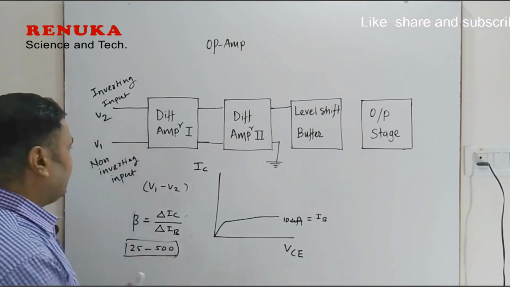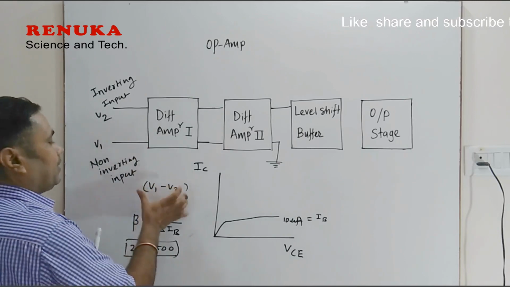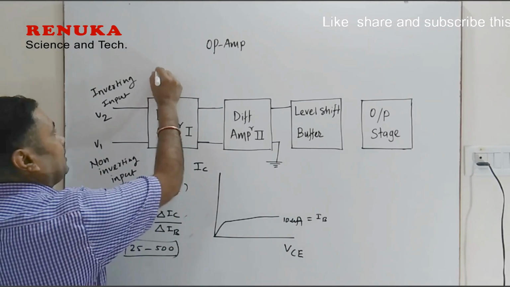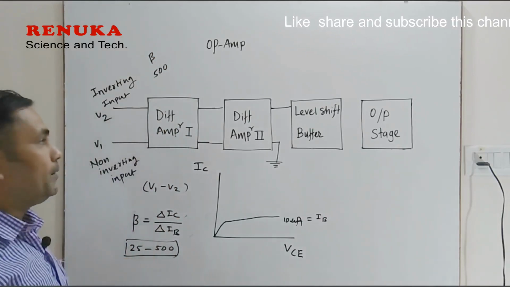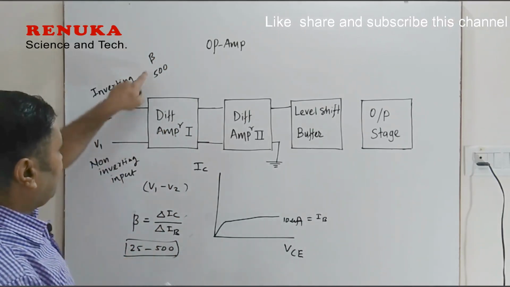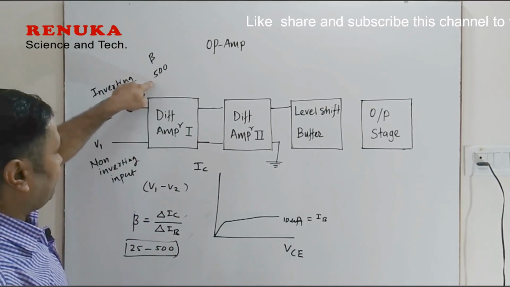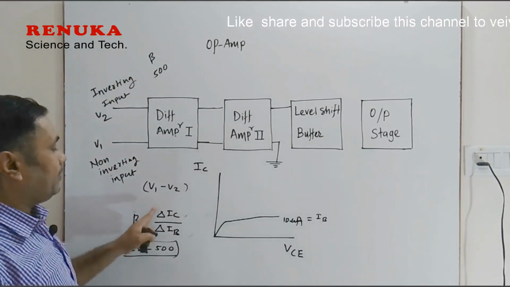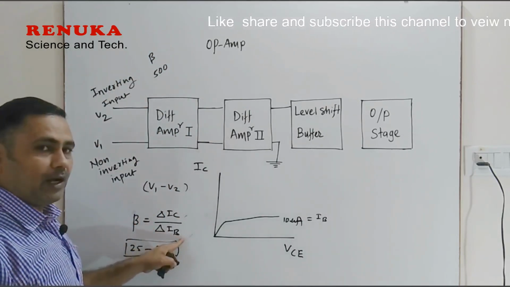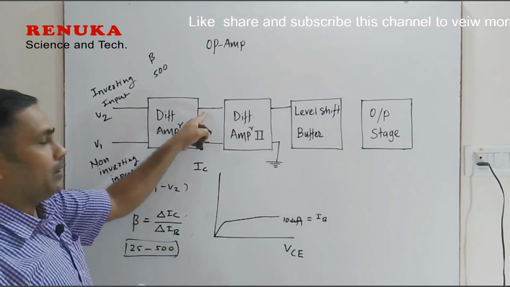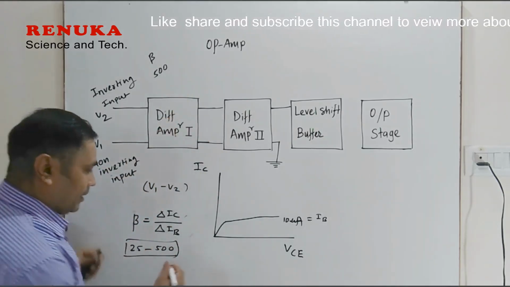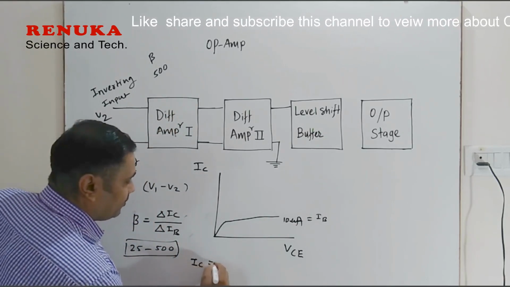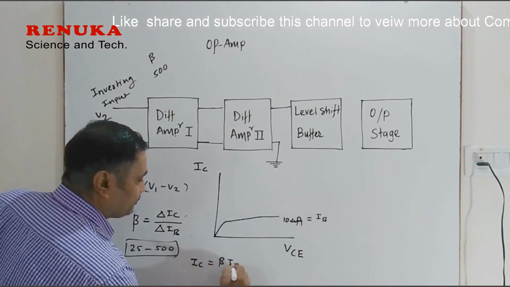So suppose in this differential amplifier the transistor is used and the beta factor of this transistor is, suppose, 500. Then the beta factor of 500 will be multiplied by the current value at the base and it will appear at the output. See, if you calculate the collector current, it will be nothing but beta times IB.